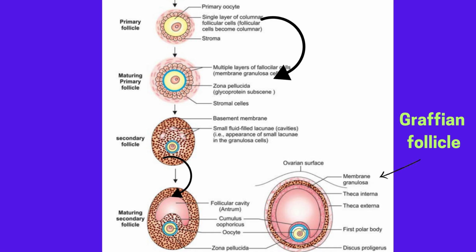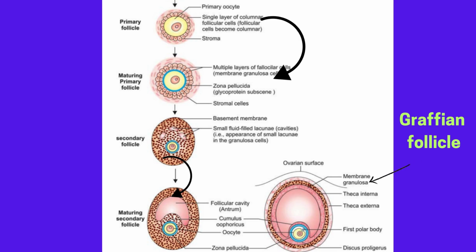Now, let's see the Graafian follicle, which is the fully developed follicle. It has an outermost coat, the theca externa. Inner to the theca externa, there is the theca interna. Inner to the theca interna, the membrana granulosa cells. You can see here the oocyte and the first polar body. There is also the presence of cumulus oophorus cells and the discus proligerus cells as well.